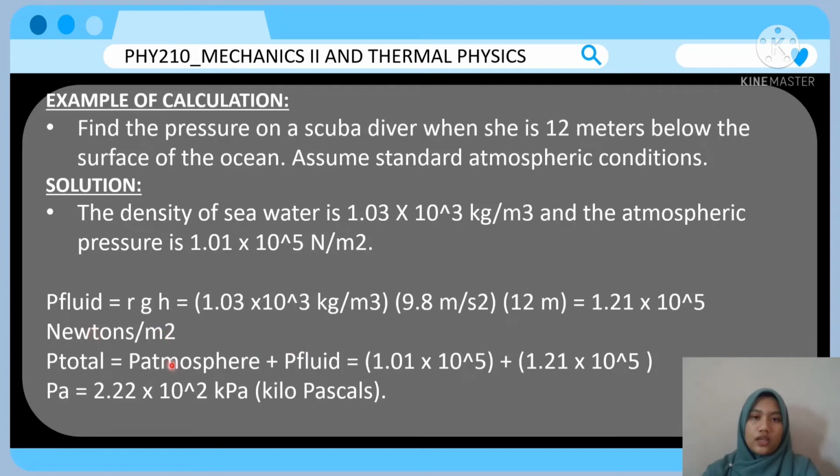For the second step, we must calculate the total pressure under standard atmospheric conditions, where the total pressure equals the pressure of the atmosphere plus the pressure of the fluid. The atmospheric pressure is 1.01 × 10^5 plus the fluid pressure of 1.21 × 10^5, and the answer is 2.22 × 10^5